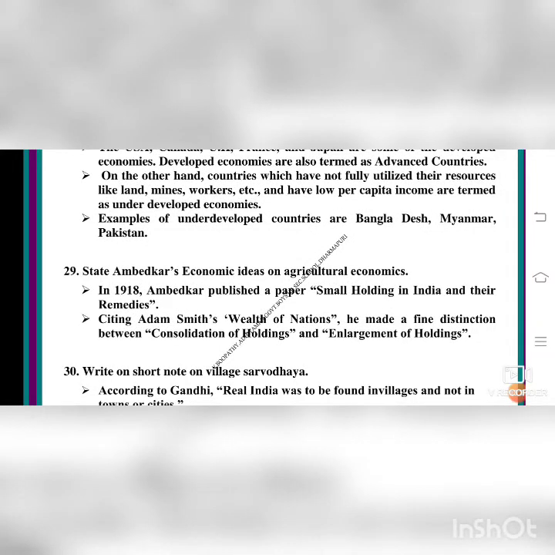So Ambedkar is talking about the basis of agricultural economics. In 1918, Ambedkar published a paper, Small Holding in India and Their Remedies. Small holding means what? The division of lands. Citing Adam Smith's Wealth of Nations, he made a fine distinction between consolidation of holdings and enlargement of holdings. Consolidation of holdings means bringing together in one compact plots of land, combining and uniting the land of farmers. Enlargement of holdings means uniting the farmers.